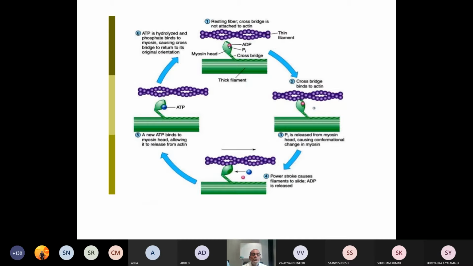So this is the cross bridge not attached to actin.